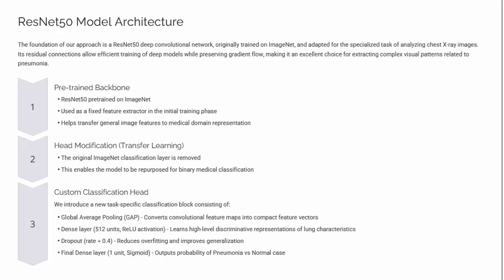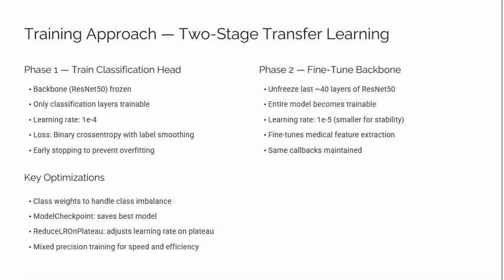And the classification head details are: global average pooling, which compresses spatial features from convolution maps into vector form; a dense layer with 512 units for high-level learning; a 40% dropout layer to prevent overfitting; and finally, a sigmoid neuron that outputs a probability between 0 and 1. Now, here is my teammate to continue.